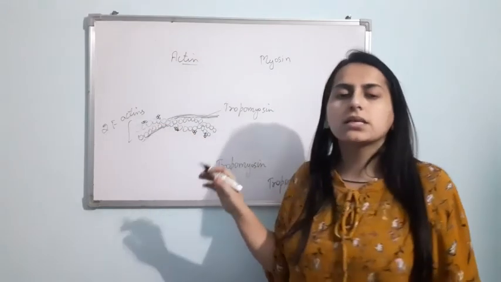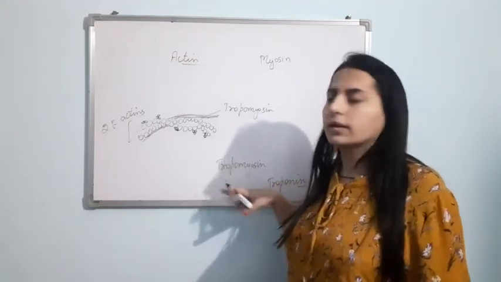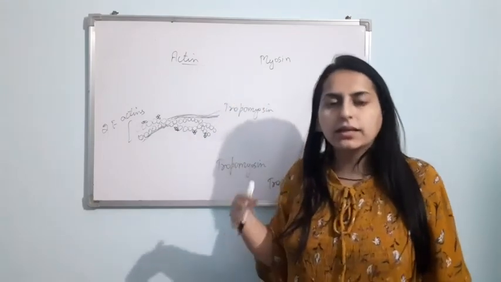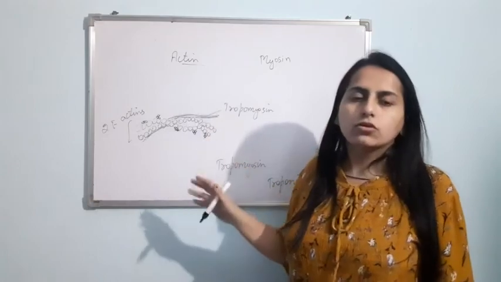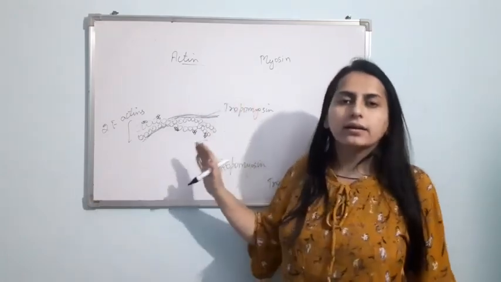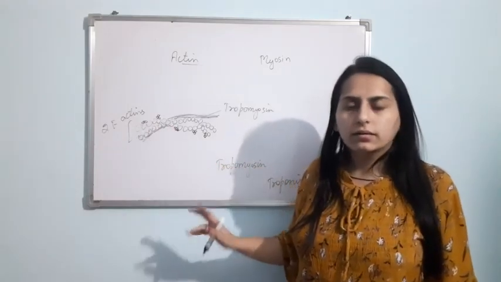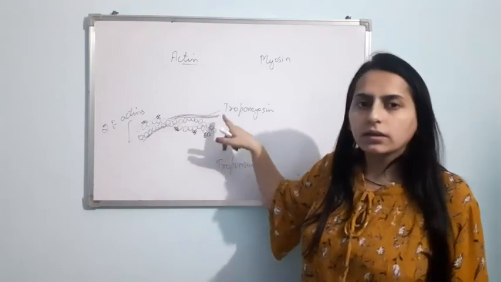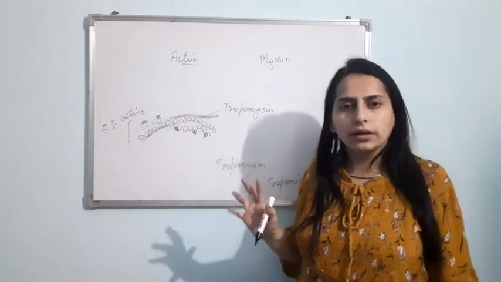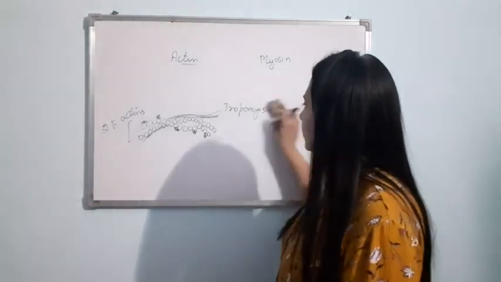Clear? When the muscle is in the relaxed stage, at that time this troponin masks the active site of the actin, so that the myosin will not bind with it. Is that fine? So in the actin, two F-actins are present, which are helically coiled. Then there is tropomyosin and there is troponin. So this makes up the actin contractile protein. Clear? Now let us talk about the myosin contractile protein.